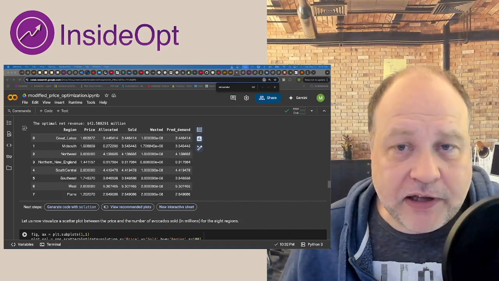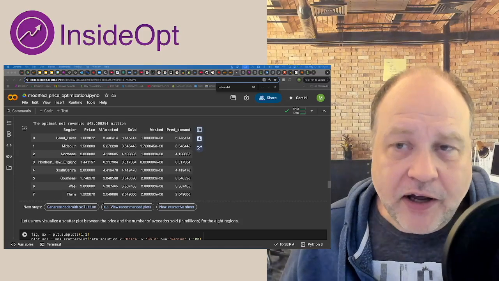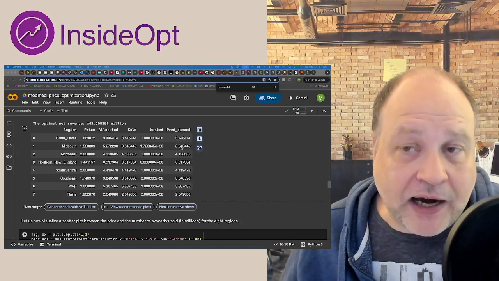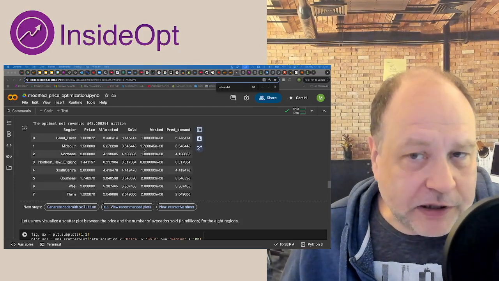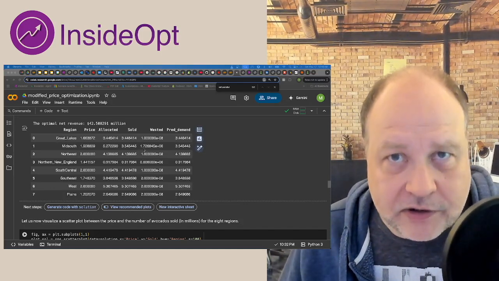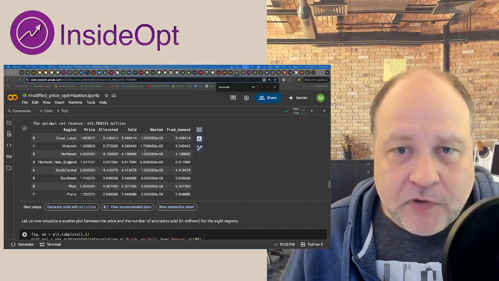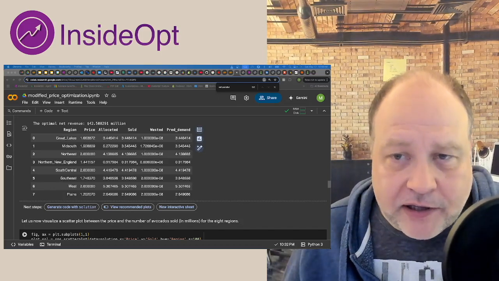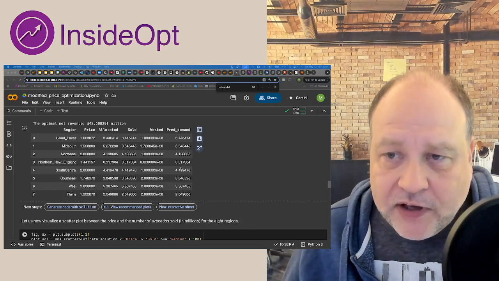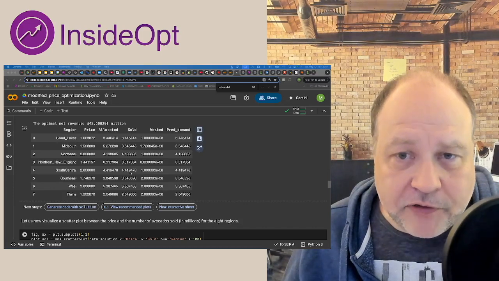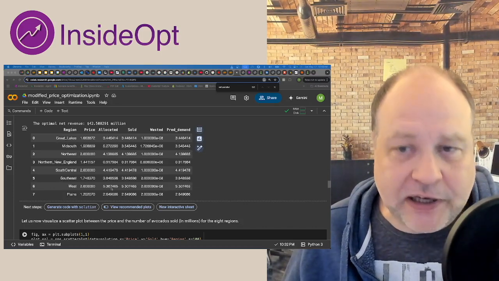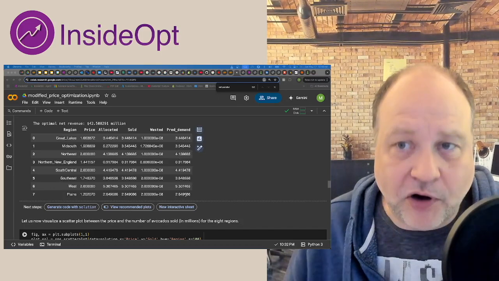Right? So here you see that the allocated amount is higher than the predicted demand, and consequently we're expecting 1.7 million avocados to be wasted in the Mid-South, but everywhere else the waste is zero, and the number of sold avocados is exactly the number of allocated avocados, which is exactly the number of predicted demand.